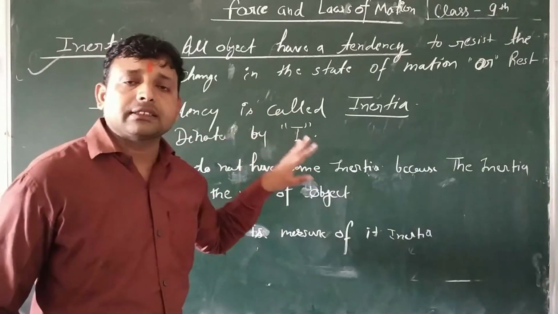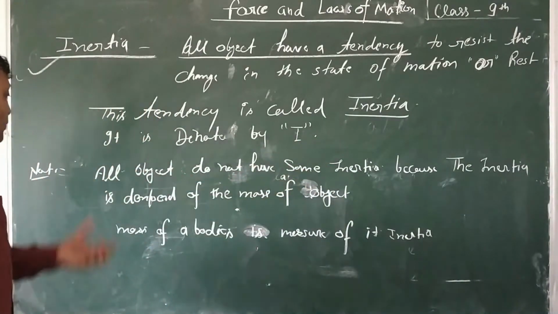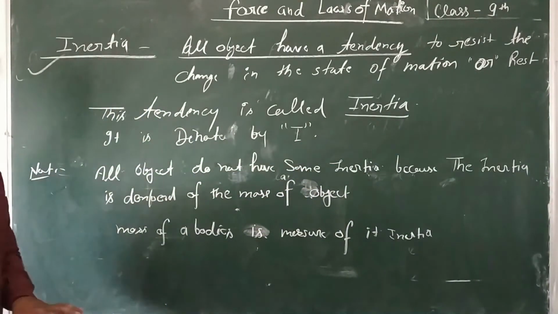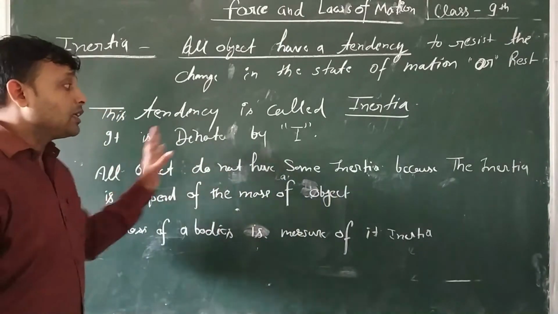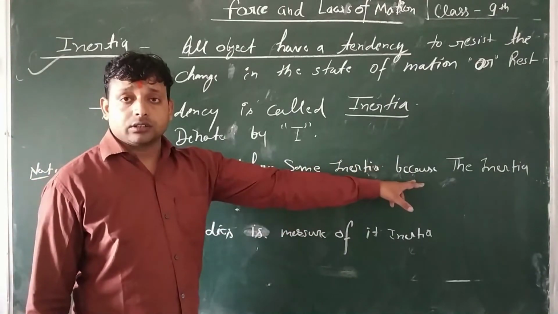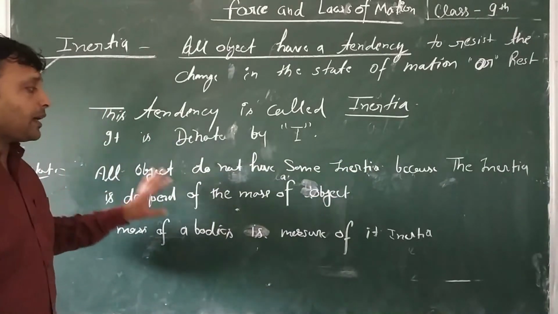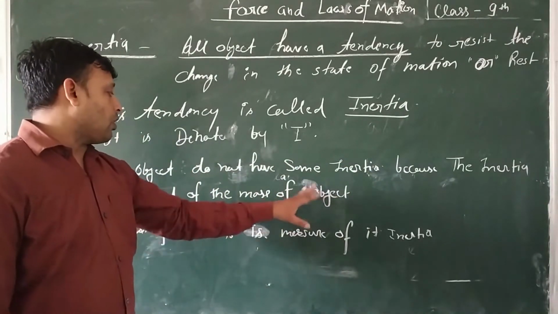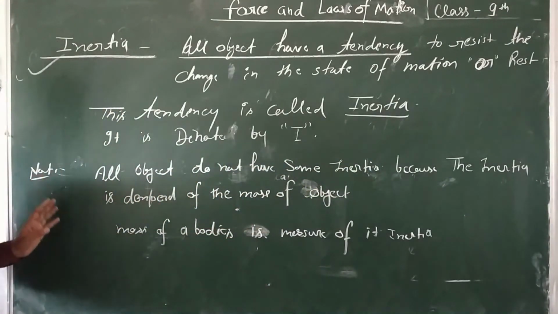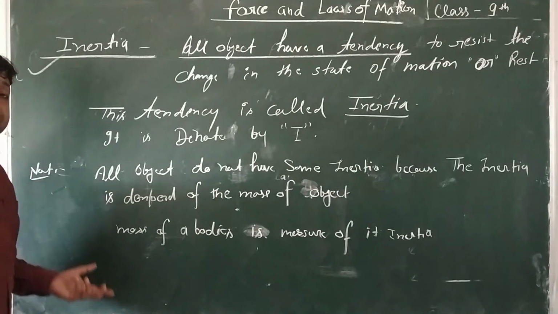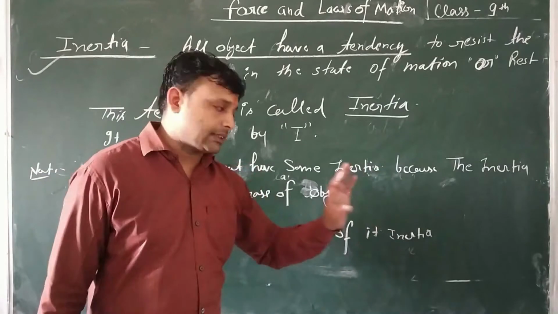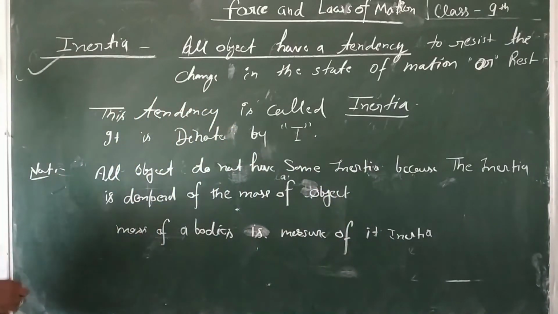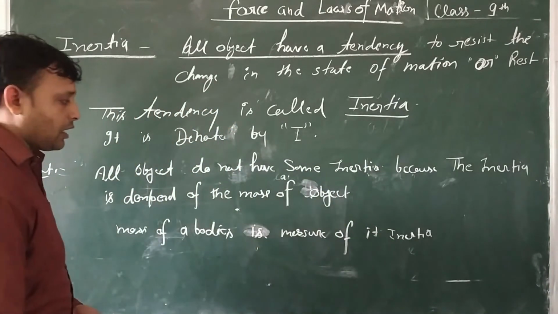It is denoted by symbol I. Now note, all objects do not have same inertia because the inertia depends on the mass of object. Now what is mass? Mass of a body is a measure of its inertia.